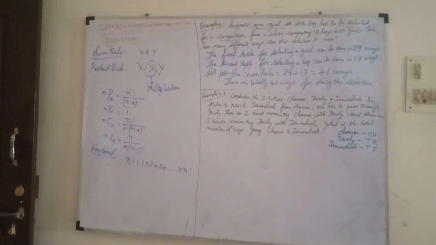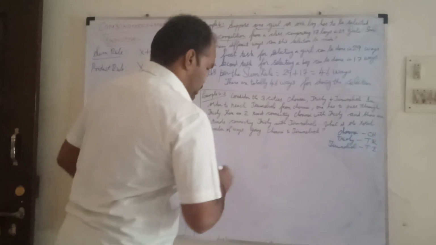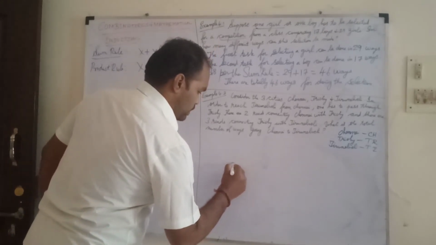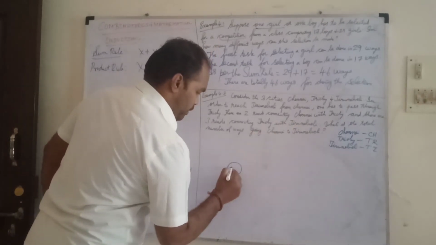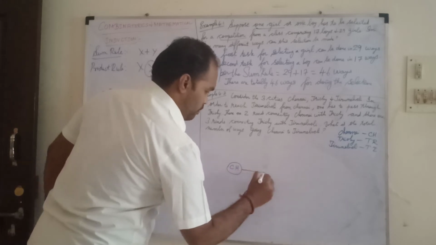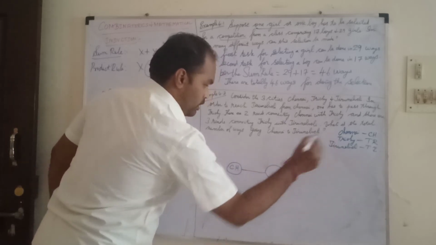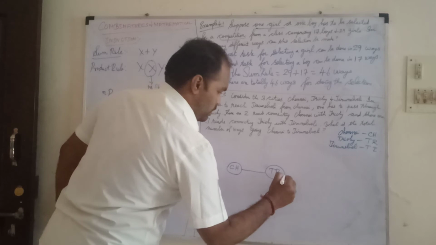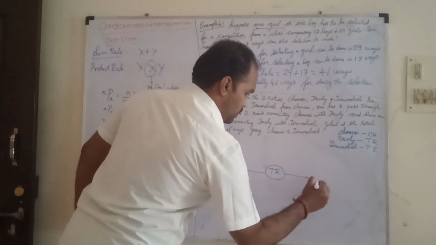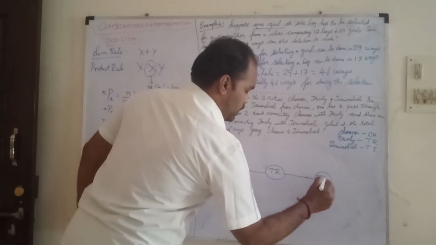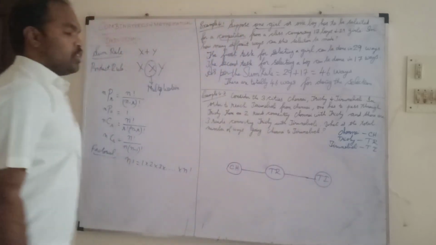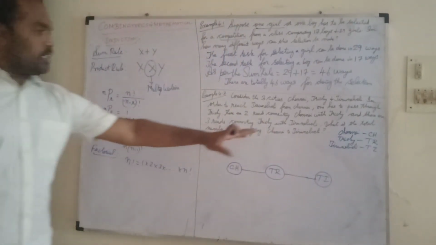So there are only 3 cities. So how are we going to describe it? Chennai, Trichy, Tirunelveli.